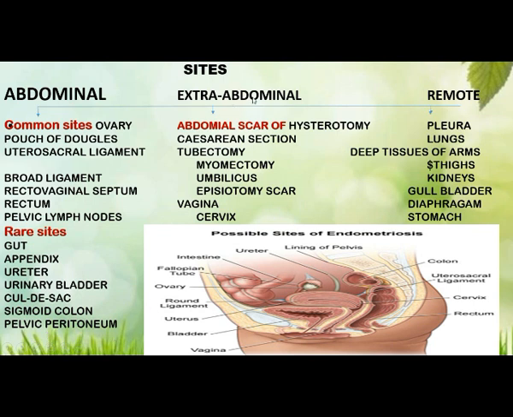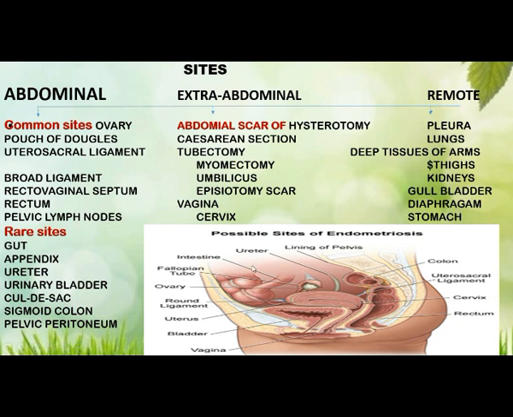Extra-abdominal sites are abdominal scar of hysterectomy, caesarean section, tubectomy, myomectomy, umbilicus, episiotomy scar, vagina and the cervix. And the remote sites are pleura, lungs, deep tissue of arms, thighs, kidneys, gallbladder, diaphragm and the stomach.